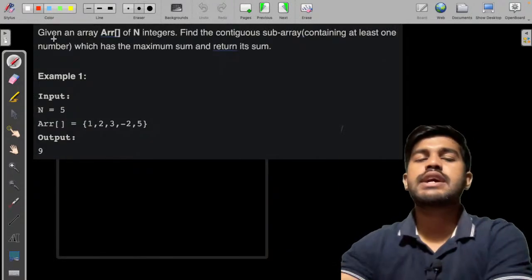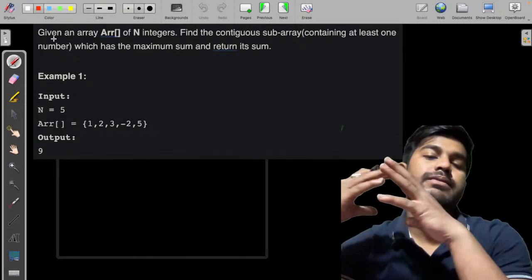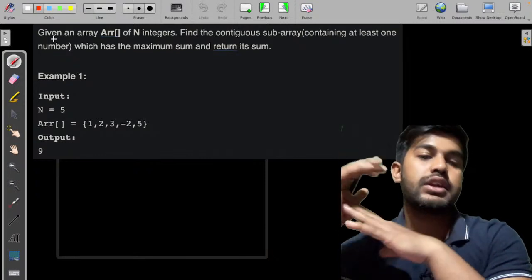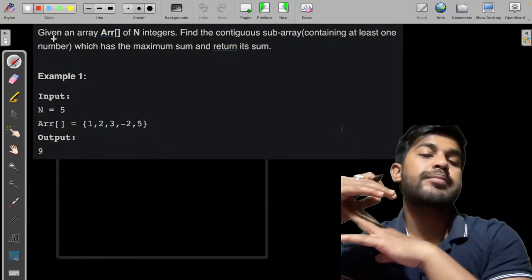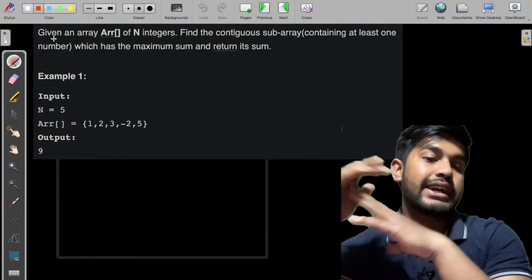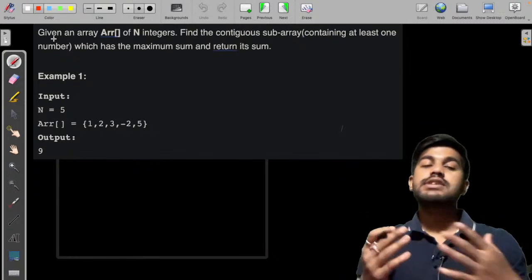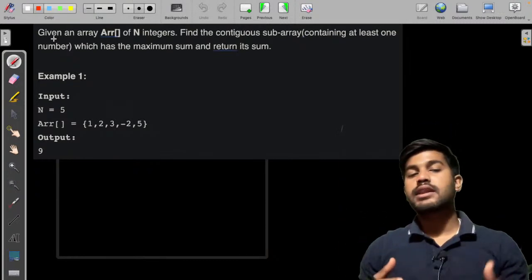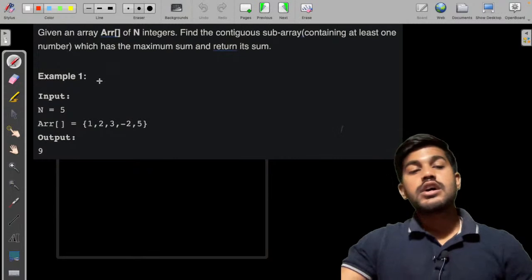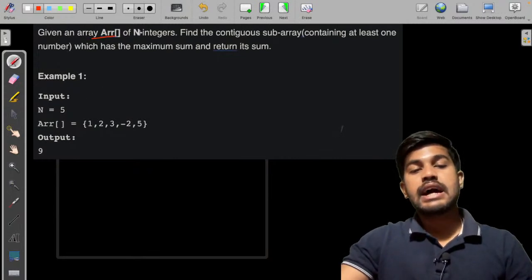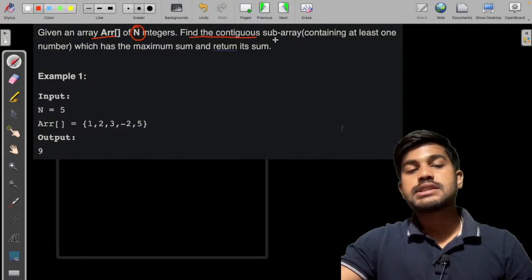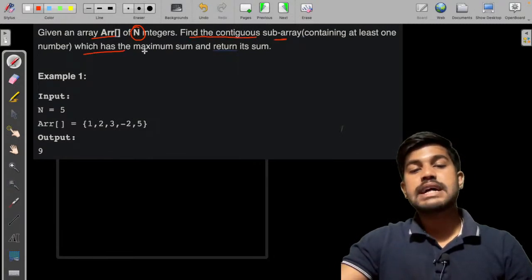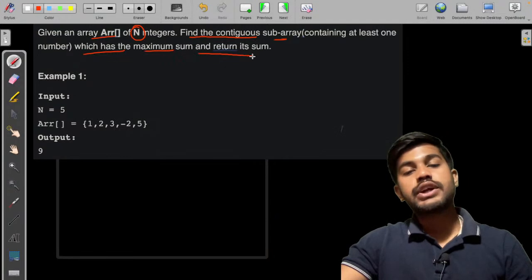The first one is quite a very famous question. So if you are not well acquainted with this problem, then consider learning it. By the way, this is the first algorithm that I learned in my DSA journey. So we are given an array ARR of n integers. Find the contiguous subarray which has the maximum sum, and you need to return its sum.